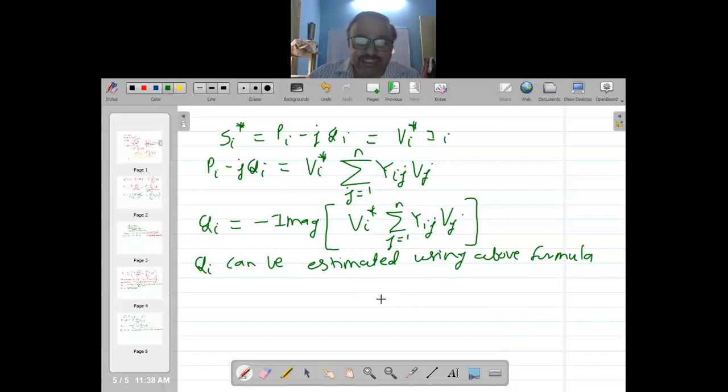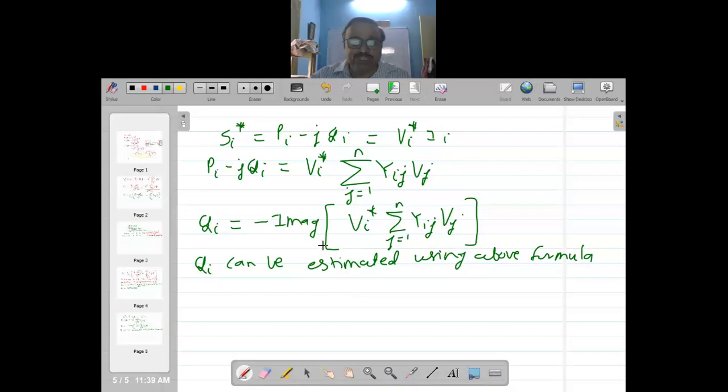So similarly, here we are estimating the value of QI by this formula, and this estimate is obviously not a correct estimate because we are using the formula which has the voltages on the right hand side. These voltages on the right hand side are the voltages that we currently have in our present iteration. It is not the final voltages. So we are going through iterations. While we are going through iterations, we are calculating the voltages of the bus, and using those voltages, we are estimating the value of QI. So that value of QI may not be 100% correct, but it still gives us an idea.